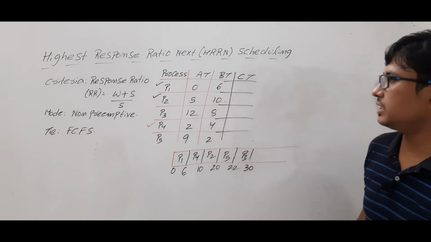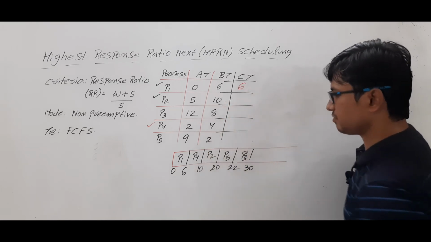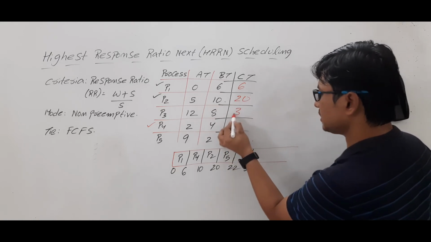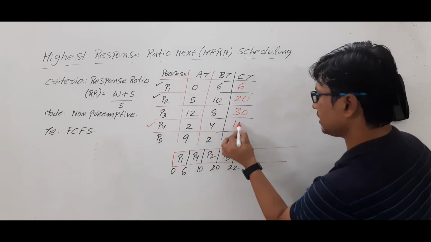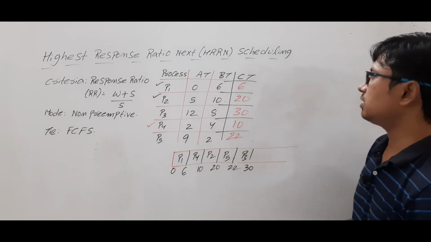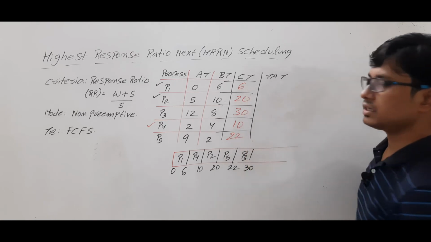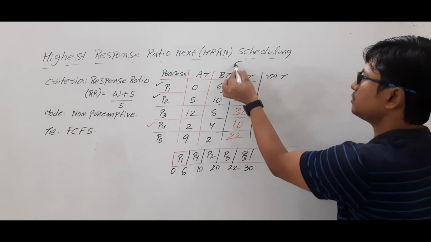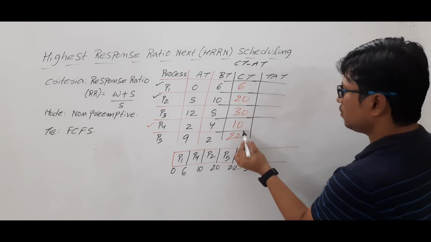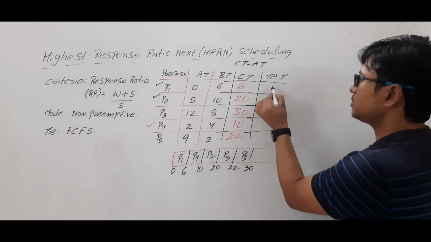Are you able to understand? Process P1 completed its task at 6 units of time, process P2 at 20, process P3 at 30, process P4 at 10, process P5 at 22. Once we have the completion time, we can easily compute the turnaround time, because turnaround time is equal to completion time minus arrival time. For P1, completion time is 6 and arrival time is 0, so 6 minus 0 is 6.